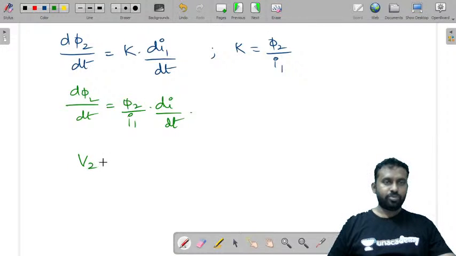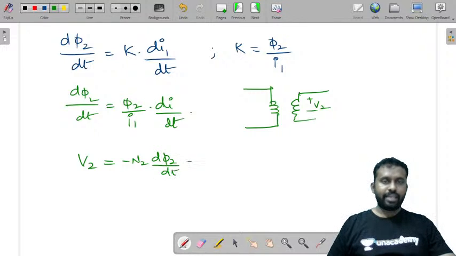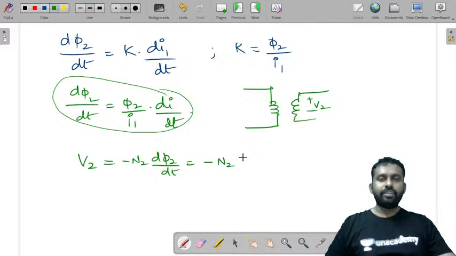So voltage V2, we have the first coil and we have the second coil and there is a voltage V2 that is set up, and V2 is equal to minus N2 d phi 2 by dt. What is d phi 2 by dt? You can substitute this d phi 2 by dt here, that is phi 2 by I1 into di1 by dt.